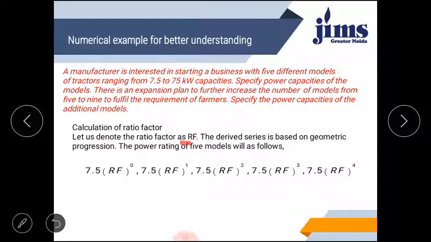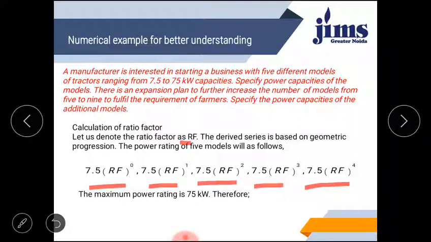The first model would be 7.5 multiplied by RF to the power 0. Then obviously it would be 7.5. Similarly, the second model will be 7.5 multiplied by RF. The third model, 7.5 multiplied by RF squared. And similarly, you can see all the five models. These are the five models that can be initially introduced. So our first aim is to find RF. If we have RF, then you simply put it in these equations and you will get the model capacities.